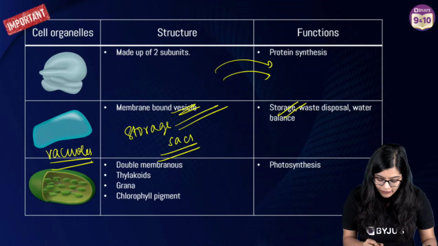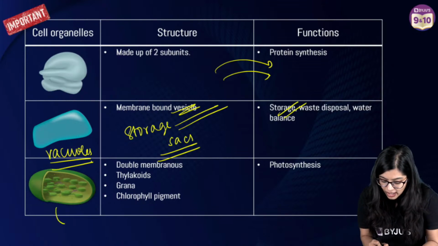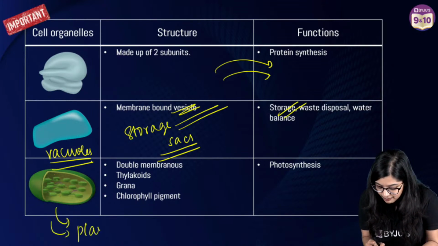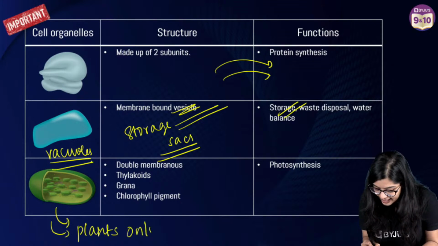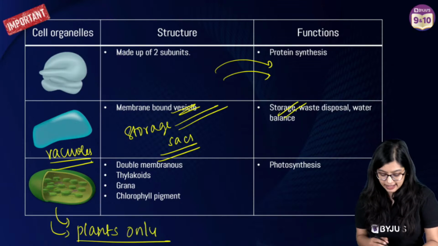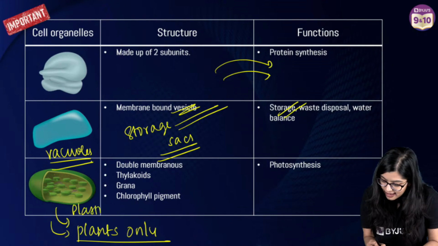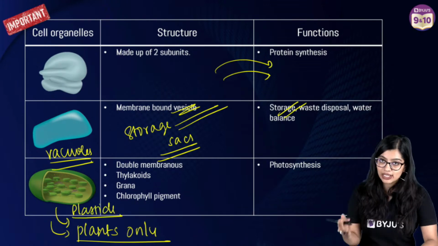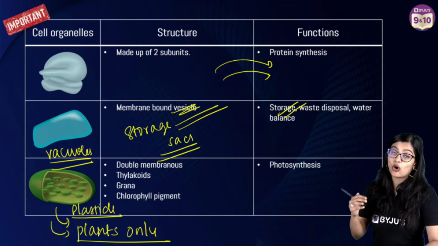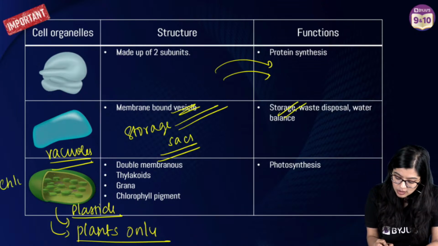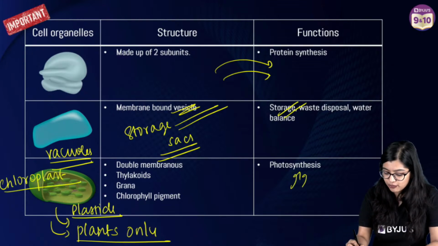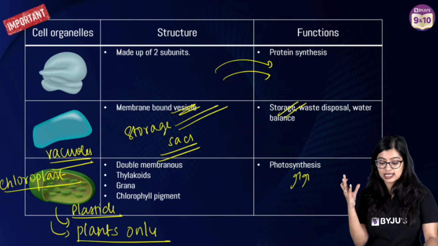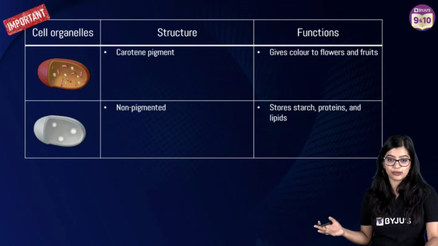Now, a cell organelle which is exclusively present in plants only is the plastid. Plastids are of three kinds: chloroplast, chromoplast, and leucoplast. The chloroplast is of course the most popular plastid that we have all learnt about, which helps with photosynthesis. They are double membranous again and contribute to it.